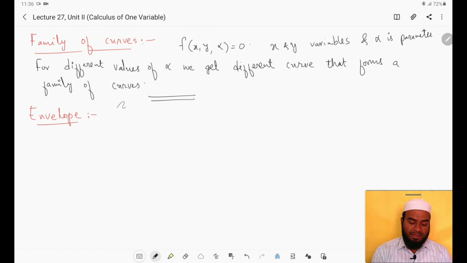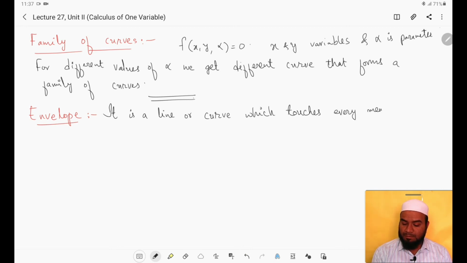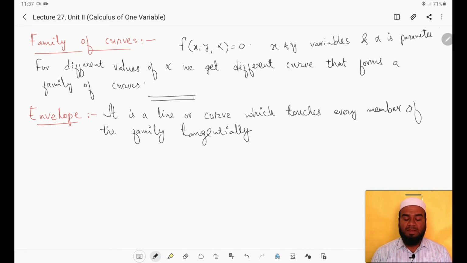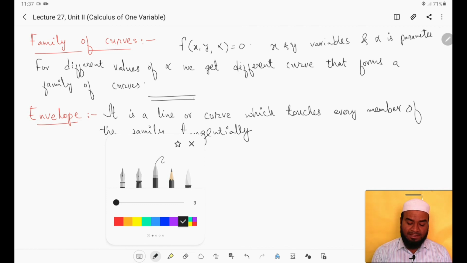It is a line or a curve which touches every member of the family tangentially. That line or curve is called the envelope.